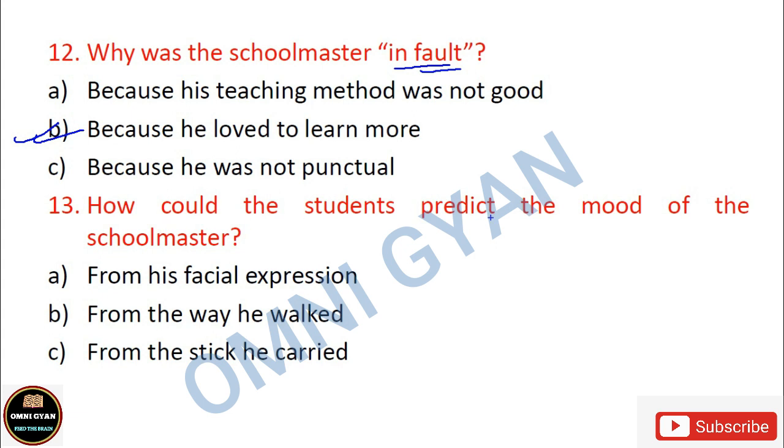How could the students predict the mood of the schoolmaster? तो students स्कूल मास्टर के मूड को किस तरीके से प्रेडिक्ट करते थे और कैसे प्रेडिक्ट करते थे? How could the students predict the mood of the schoolmaster? From his facial expression, from the way he walked, and from the stick he carried. तो उनके फेशियल एक्सप्रेशन से स्टूडेंट्स को पता चल जाता था. स्कूल मास्टर जिस तरीके से चलते थे, the way he walked, उससे पता चल जाता था कि टीचर का मूड आज अच्छा है या बुरा है, whether the mood of the teacher is good or bad. From the stick he carried, अगर वो हाथ में डंडा लेंगे तो ऑब्वियसली उनका मूड खराब है.